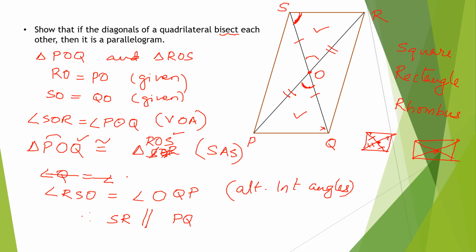Show that if diagonals of a quadrilateral bisect each other, then it is a parallelogram. So in a parallelogram, diagonals bisect each other. That is what we conclude. What you should understand is that in a square, rhombus, rectangle and all, the diagonals cross each other. That crossing point is the midpoint of each of the diagonals. That is a very important point for proving. That should get into your brain. It is not that you have proved this and then you have left. This proof has a meaning: diagonals bisect each other.